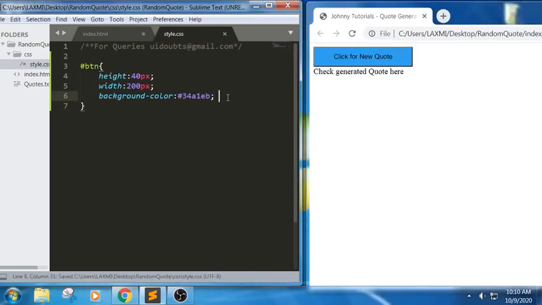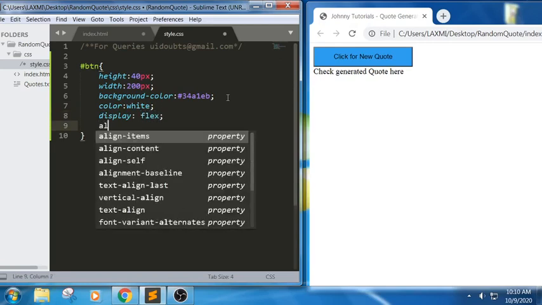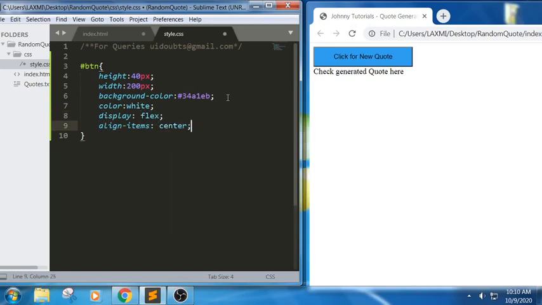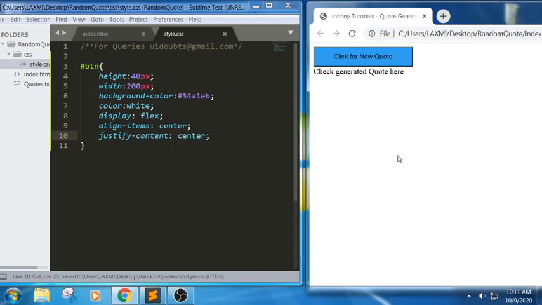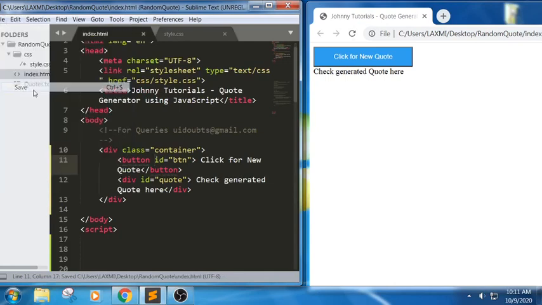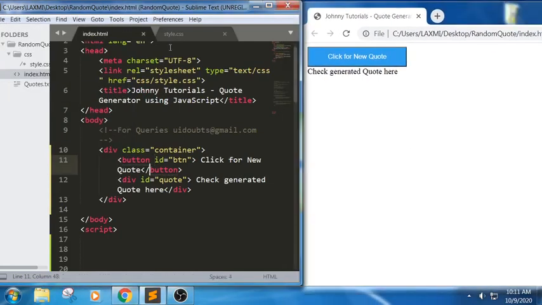Yes, I just want to change this color white, display flex, align items center, justify content center. Okay, we got this button here. What is this? It is not getting centered.